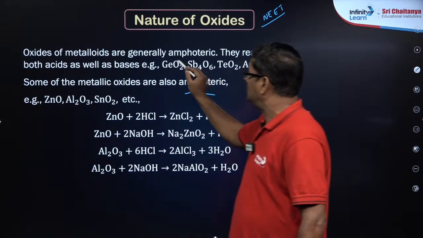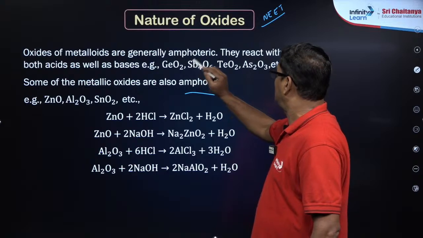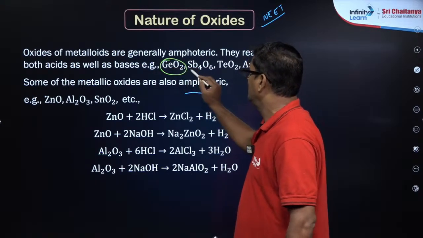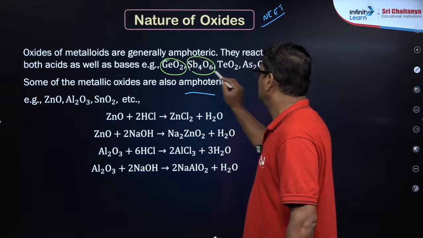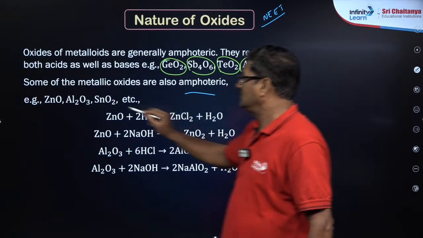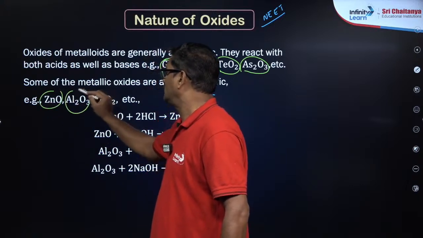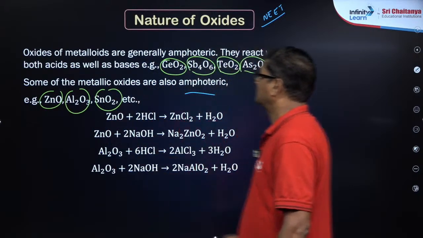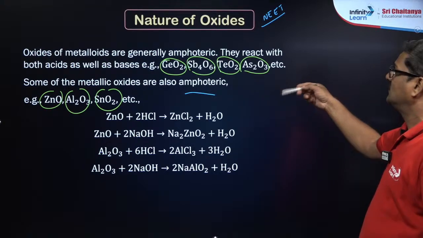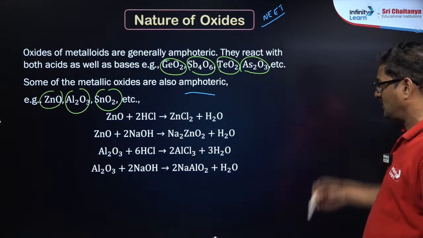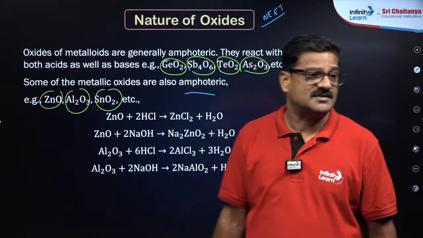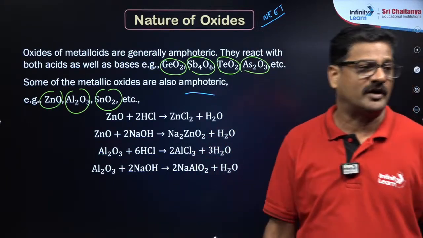So oxides of metalloids are reactive with both acid as well as base: GeO2, Sb4O6, TeO2, As2O3, and ZnO, Al2O3, SnO2 kind of things. So some metal oxides are also amphoteric and metalloid oxides also. So which of the following are amphoteric is a very important question.